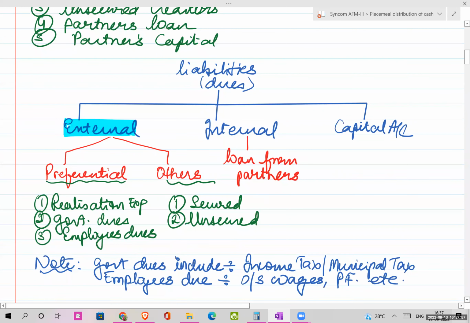I'll just repeat: your liabilities or dues or outstanding amounts will first be with respect to external liability, which is further divided into two, preferential and others. Under preferential, it is realization expense, government dues, and employees' dues. Under others, it is secured creditors and unsecured creditors. Internal is payment of partners' loan, and last is capital.